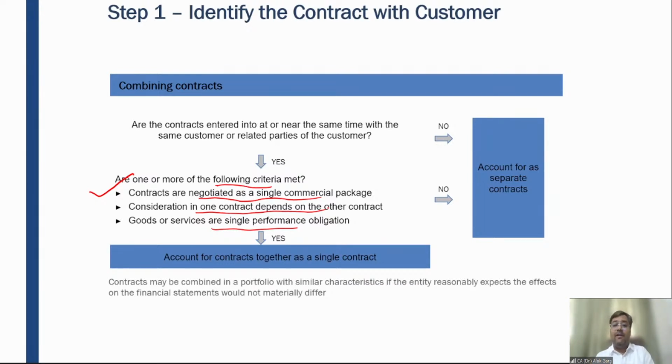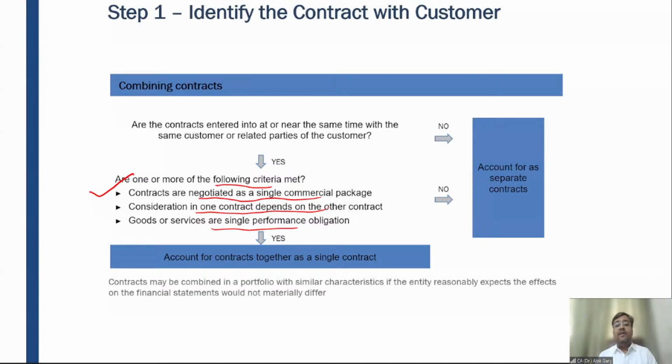So friends, you need to see if the contract is negotiated as a single commercial package, or if consideration in one contract depends on the other contract. Like if you have purchased my classes, then only you will get the 50% discount. Otherwise, you will not. Or goods or services are a single performance obligation. If the answer is yes, then you need to account for the contracts together as a single contract.